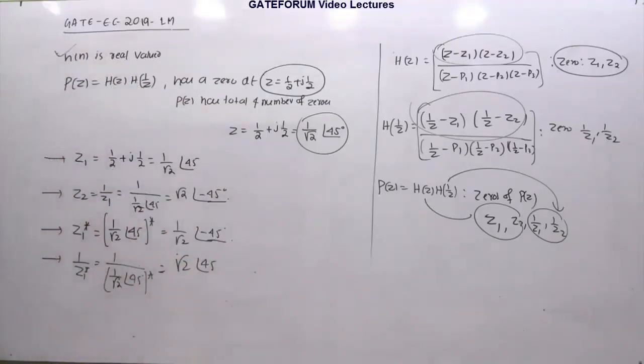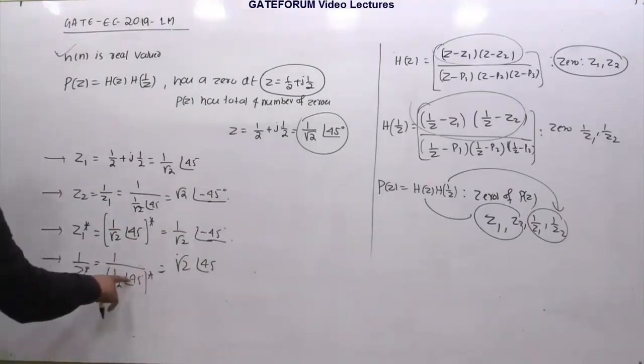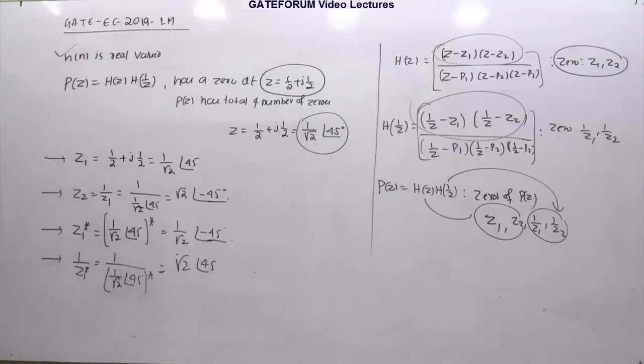If you take the numerator, that will be again plus 45. Here if you take the conjugate, it is minus 45. In the numerator there will be plus 45. So these are the four zeros.